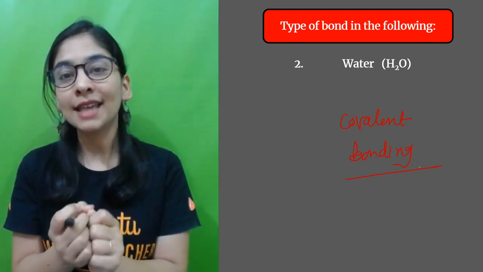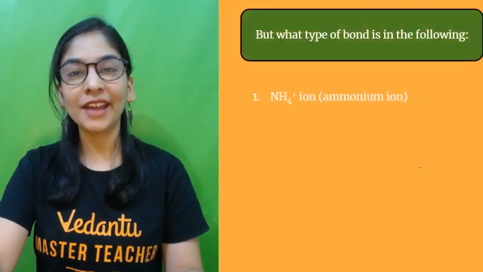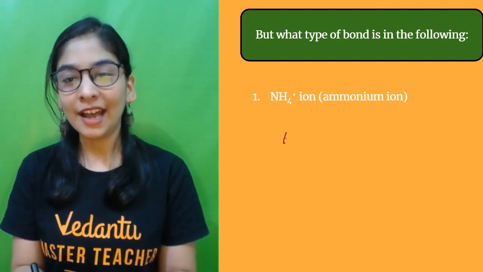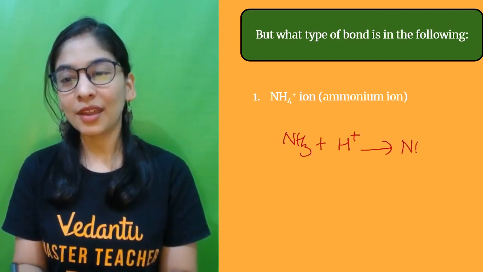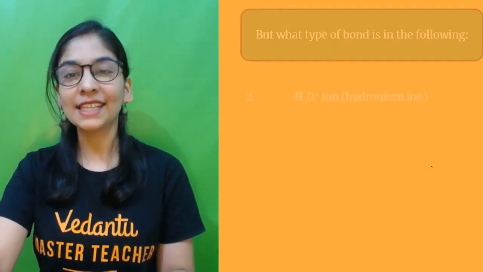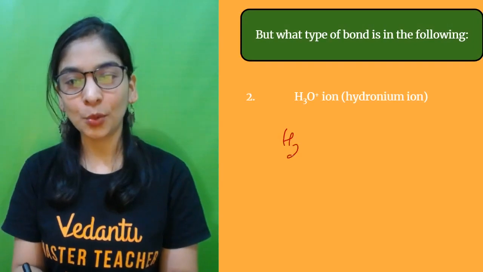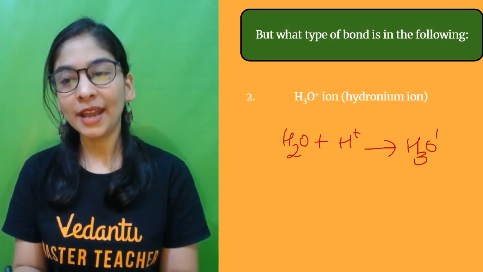We'll talk about this, and what kind of bonding they'll show, we'll talk about this right away. All right, and that will give you what? Ammonia added with H positive is going to give us ammonium ion, a polyatomic ion, right? When I have my H2O, my water, having H positive ion, I get my hydronium ion.